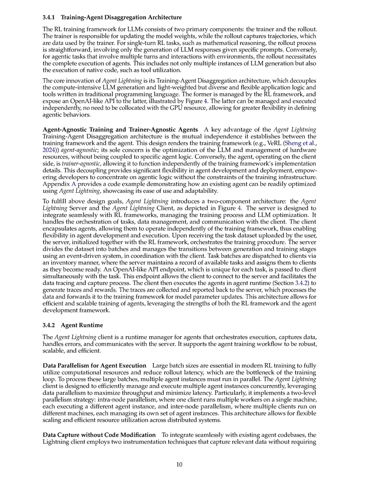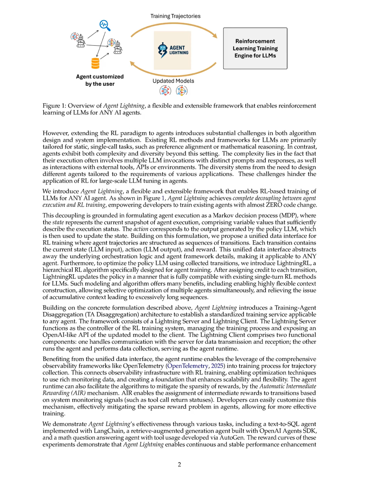The framework consists of two main components: the Lightning Server, which manages the RL training process and exposes an API for model updates, and the Lightning Client, which runs the agent and collects data without requiring code modifications. This architecture enables developers to optimize agents with minimal changes, facilitating the integration of RL training into diverse agent frameworks while maintaining flexibility and scalability.